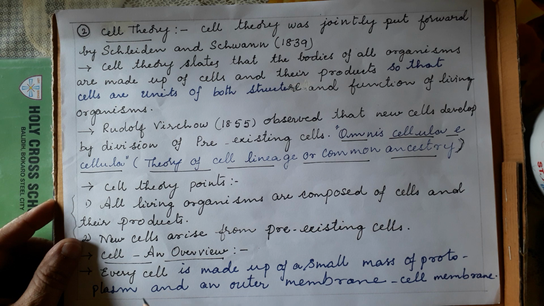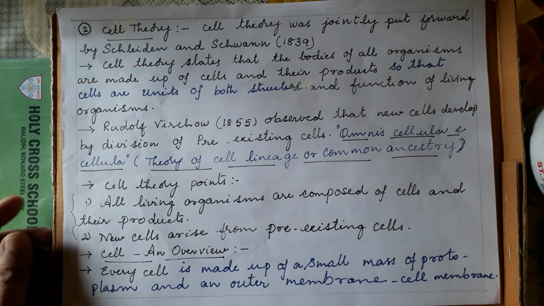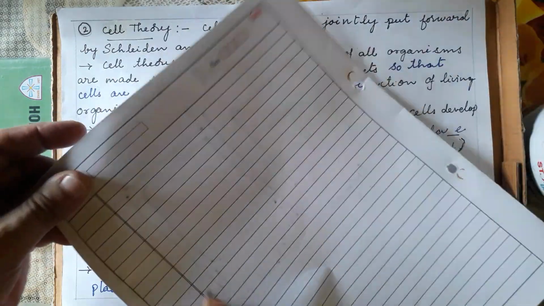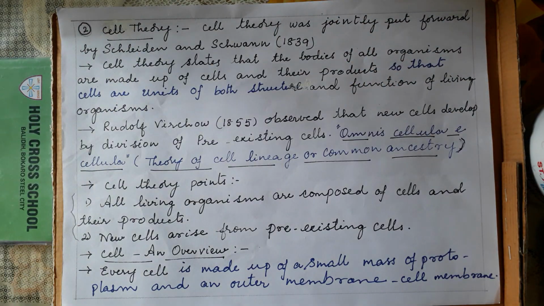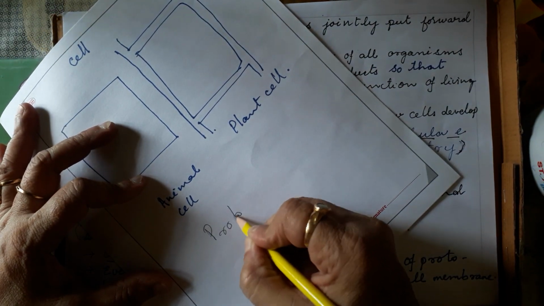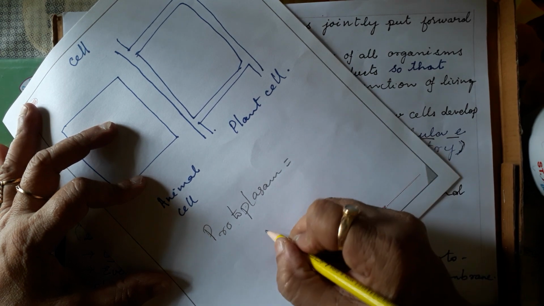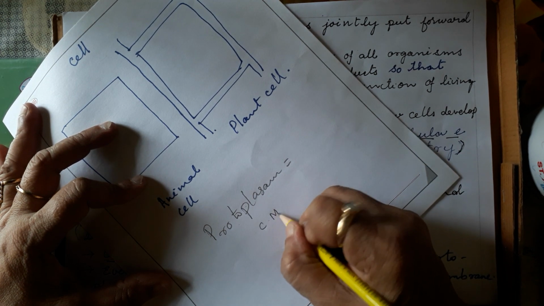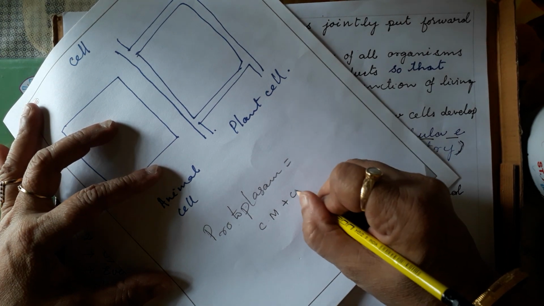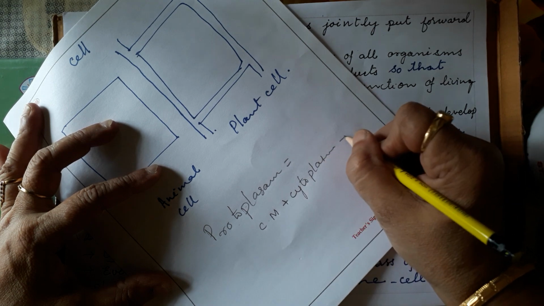What is the cell overview? Every cell is made up of a small mass of protoplasm. What is the meaning of protoplasm? Protoplasm means living substance. Protoplasm is equal to cell membrane plus cytoplasm plus nucleus.